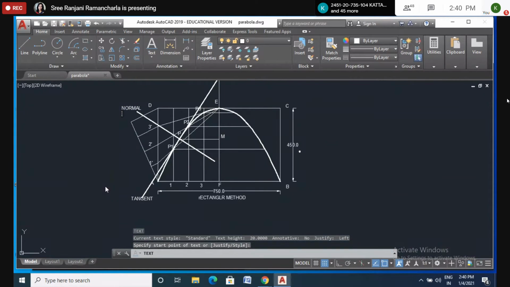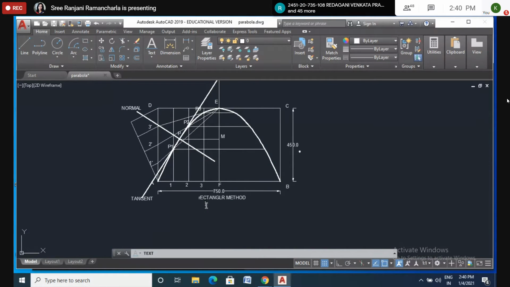Yes, ma'am. Now in the actual drawings, you have to highlight the lines. What are the lines or curves? This is the rectangular method of parabola. Please write it here, rectangular method of parabola. It should be like this.